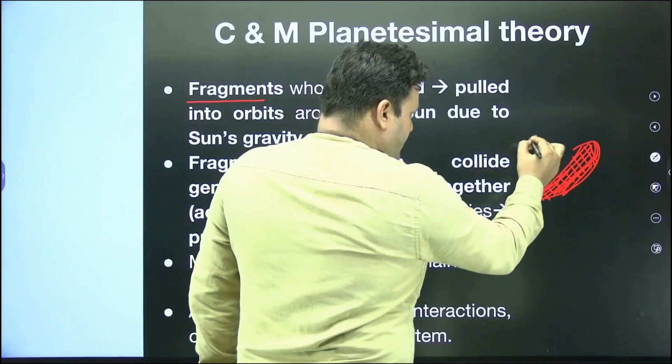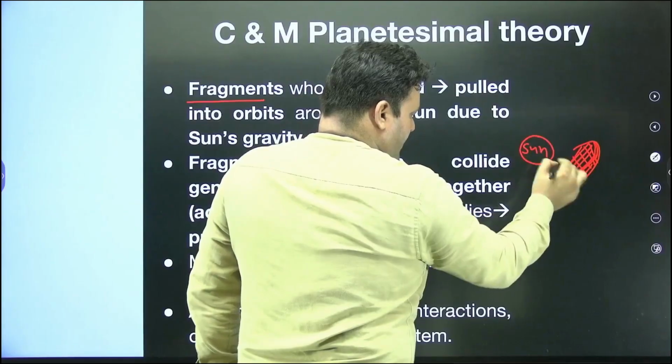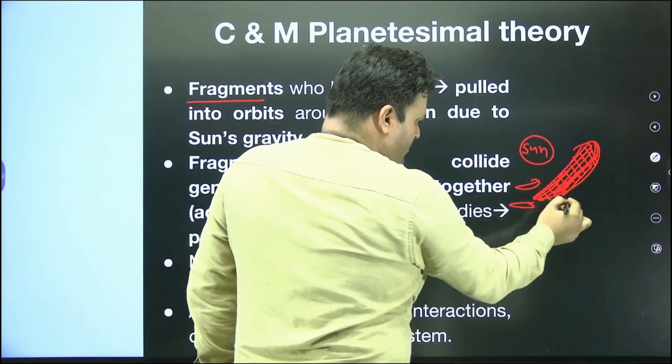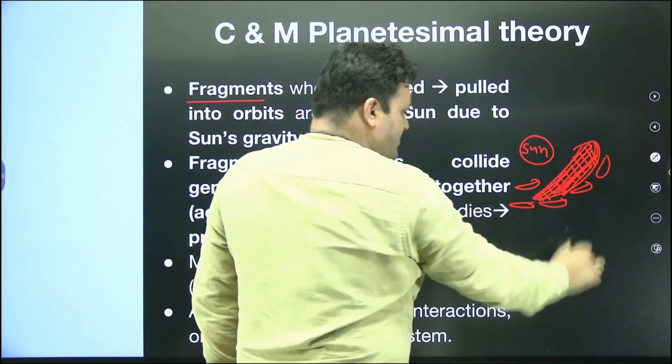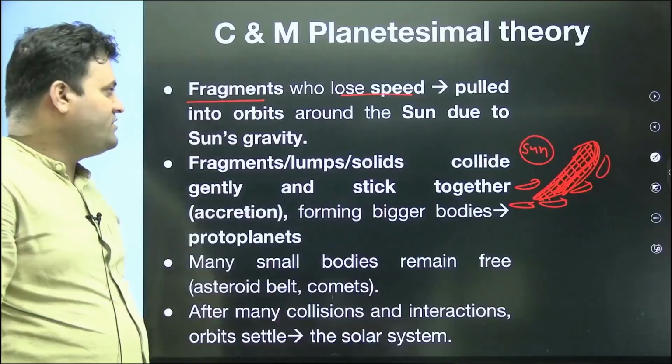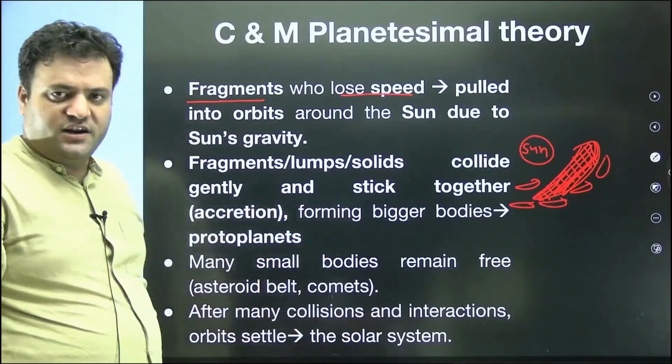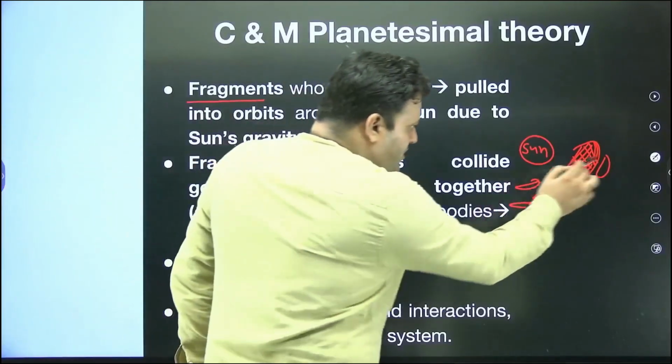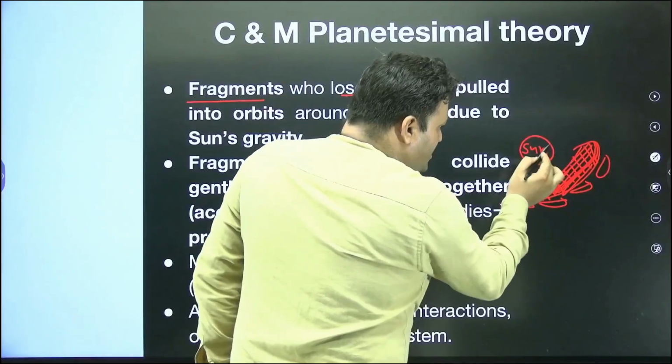The sun was already there, and this material started to spread and diffuse in our space. When it started to diffuse, it started to lose its speed, because of the gravitational pull of the sun.